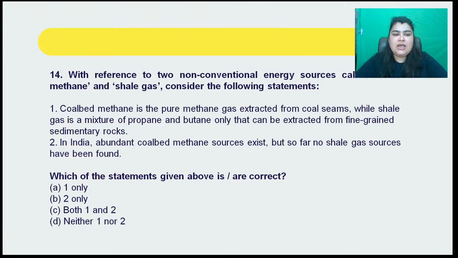All right. Now coming on to question number 14, it says, with reference to two non-conventional energy sources called coal bed methane and shale gas, consider the following statements. First, coal bed methane is the pure methane gas extracted from coal seams, while shale gas is a mixture of propane and butane, which can only be extracted from the fine-grained sedimentary rocks. Second statement says, in India abundant.